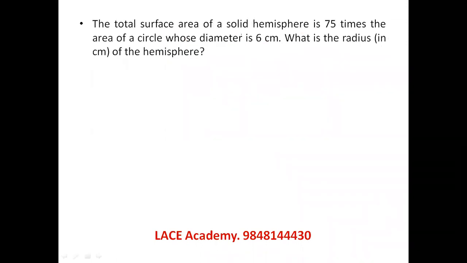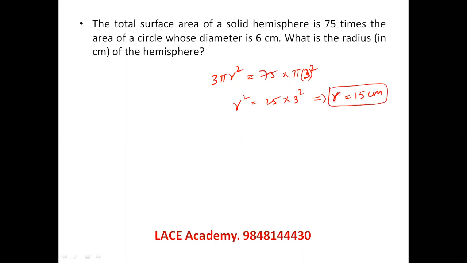Total surface area of a solid hemisphere, which is 3 pi r square, is equal to 75 times the area of a circle whose diameter is 6, that means whose radius is 3. Can I write like this? Now pi anyhow gets cancelled. R square is equal to 25 into 3 square, which is 5 square into 3 square. So R becomes 5 into 3, which is 15. So that's what he's asking. This is also a very straightforward question where no wastage of time is needed.